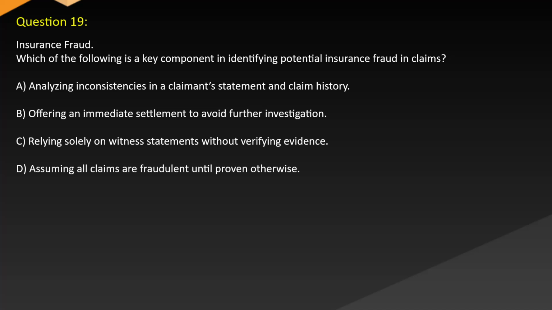Question 19. Insurance fraud. Which of the following is a key component in identifying potential insurance fraud in claims? A. Analyzing inconsistencies in a claimant's statement and claim history. B. Offering an immediate settlement to avoid further investigation. C. Relying solely on witness statements without verifying evidence. D. Assuming all claims are fraudulent until proven otherwise.